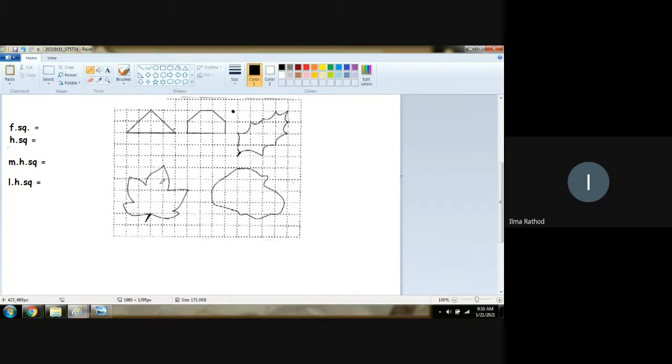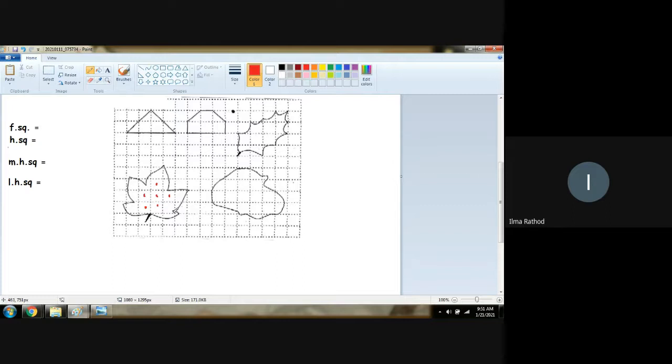Okay? Now calculate how many full squares we have. Chalo, I'll change the color so that you will come to know that this color belongs to full square. 1, 2, 3, 4, then 5, again here 6. Am I right?